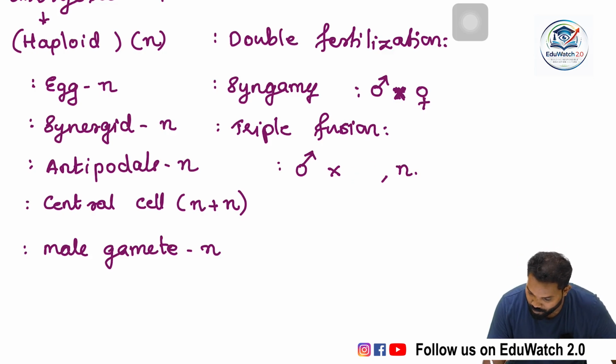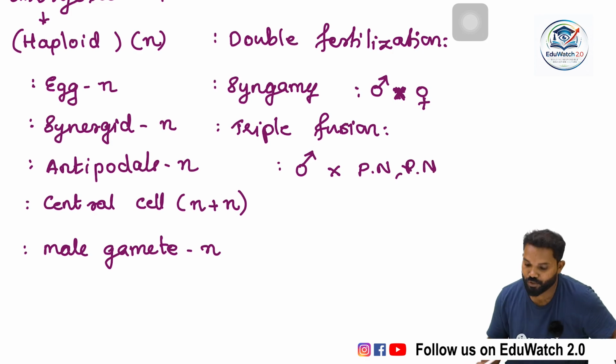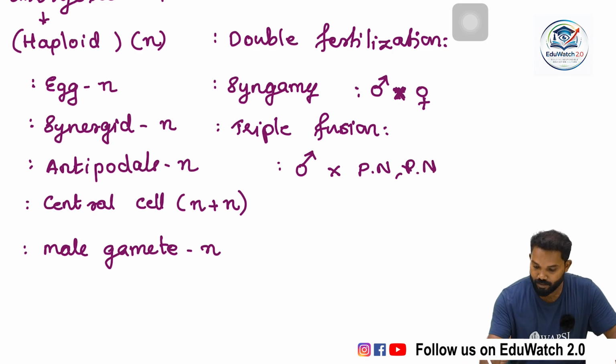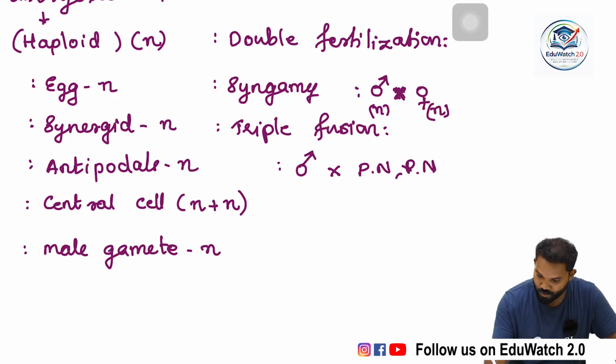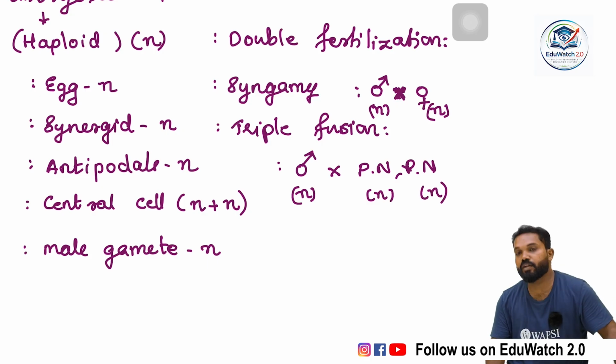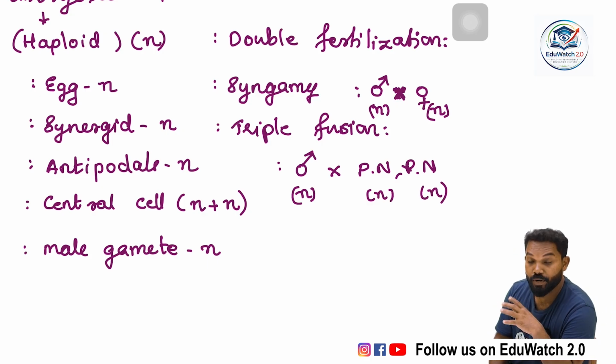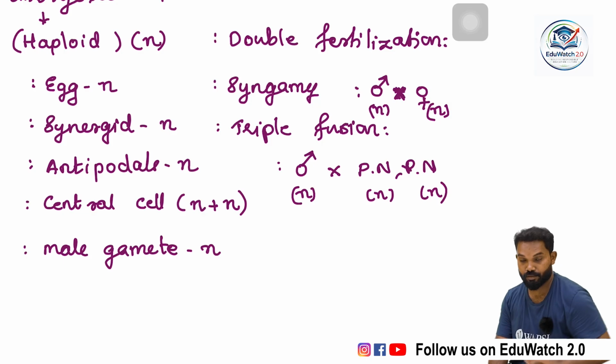These are the polar nuclei. Here the male gamete is haploid in nature. The egg cell is haploid in nature. The male gamete is haploid. One polar nucleus is haploid, and the other polar nucleus is also haploid in nature. So all the cells involved in double fertilization are haploid in nature.